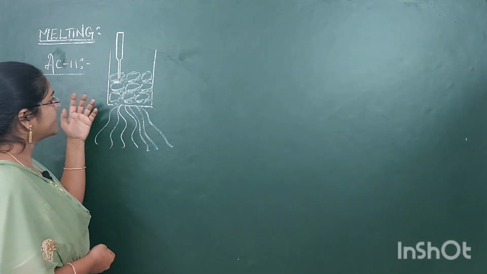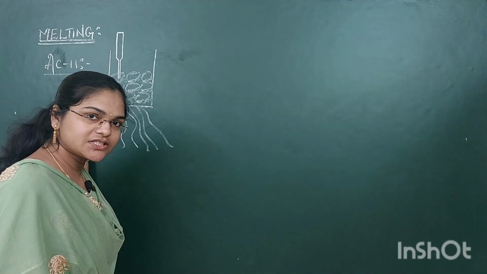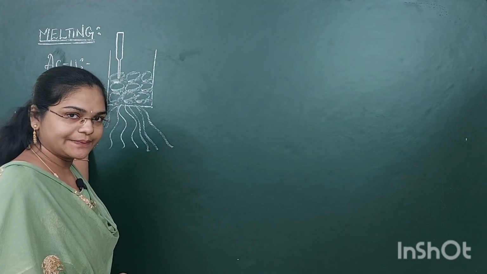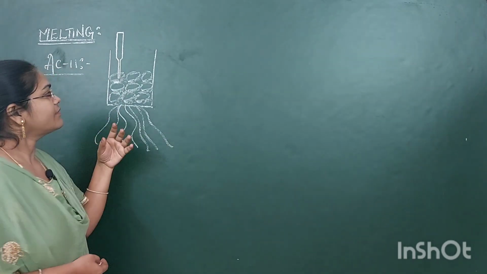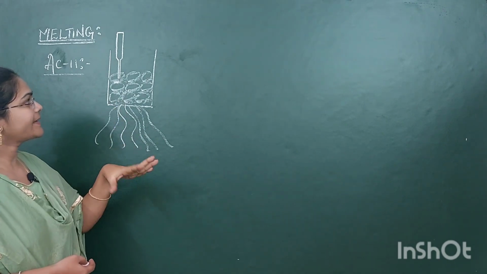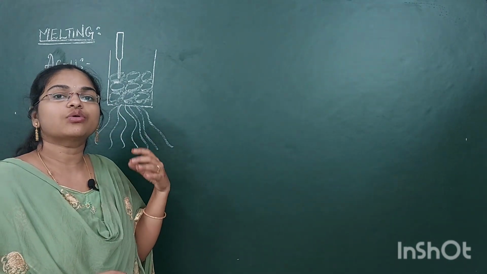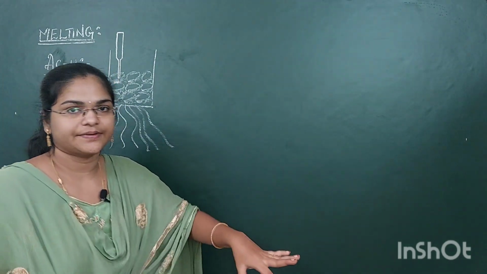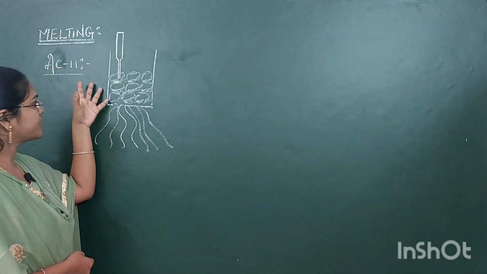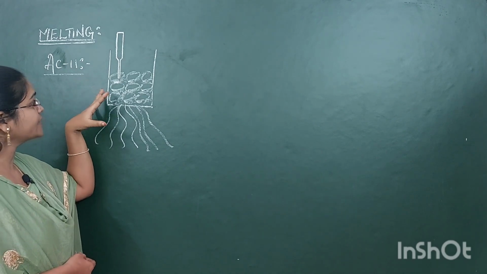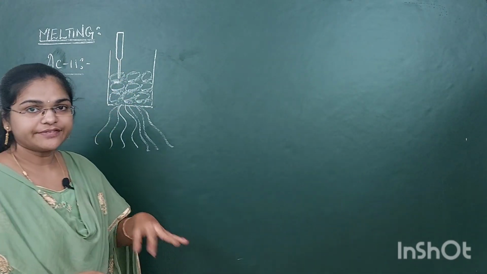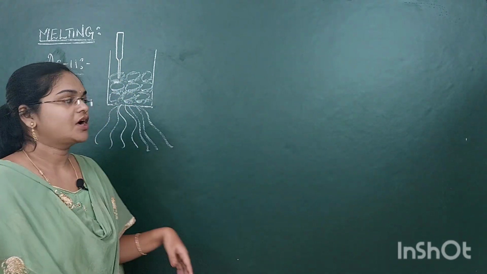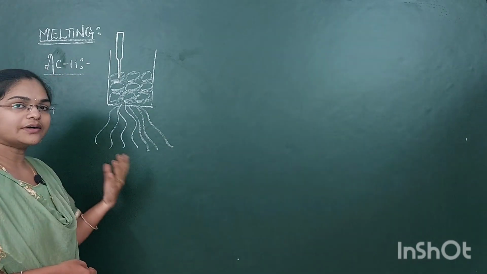When you heat that beaker, the ice starts to melt. After supplying heat energy, note down the readings coming on the thermometer for every minute. So what changes do you observe?